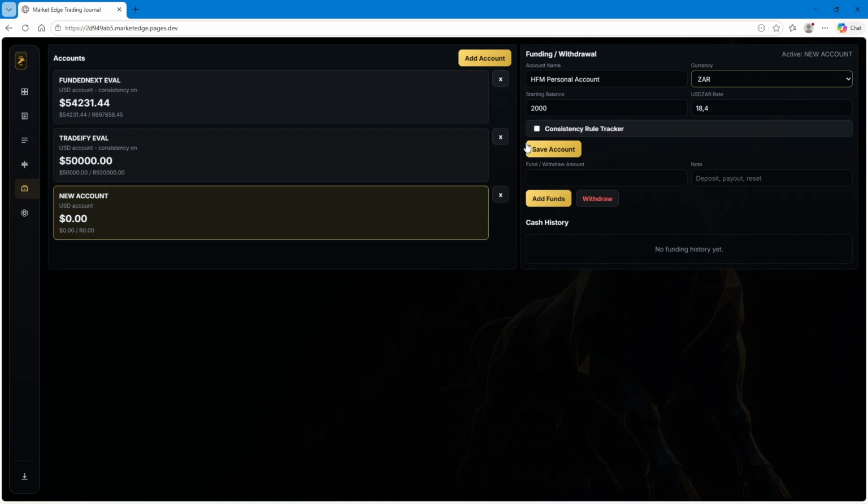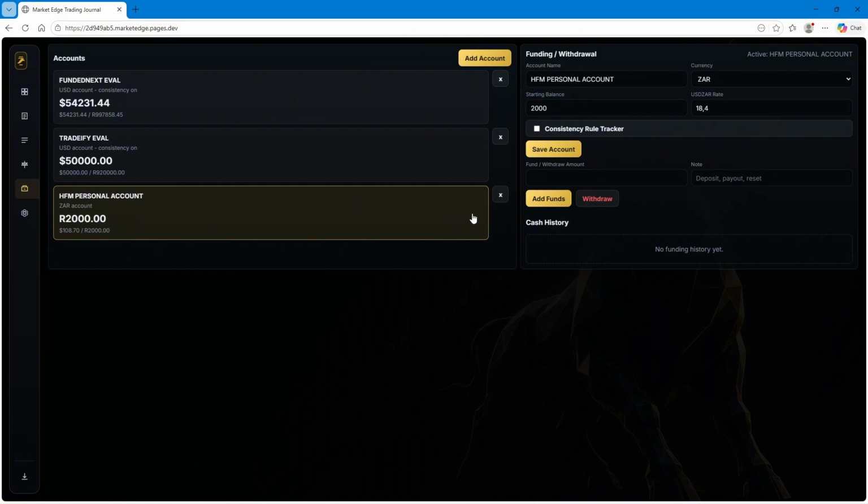Since you're not trading a prop firm, you don't need consistency. You don't need to put this on, right? There's the option, you can put it on, you can put it off. And then you're going to save the account, right? And it should be there when you save the account.